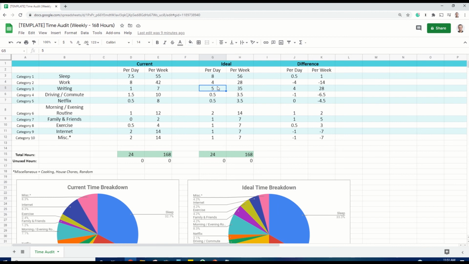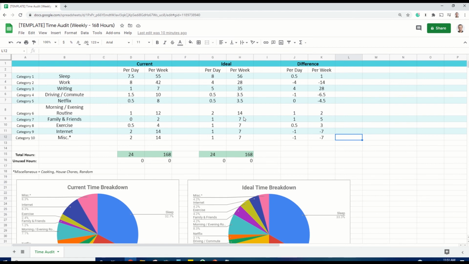And so you'll do the same thing, kind of measuring where you're at and where you would like to be. And then that's going to help you come up with these numbers over here. And this is where you can start crafting what you want to create. In my mind, I knew that I wouldn't be able to move from the current to the ideal very drastically, because we all have responsibilities and big change takes time.